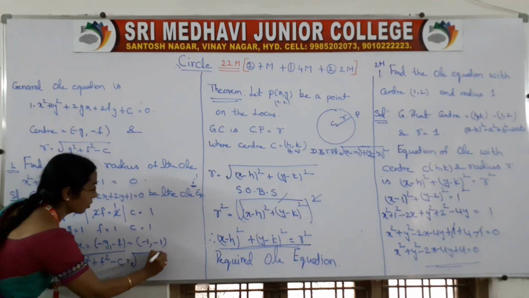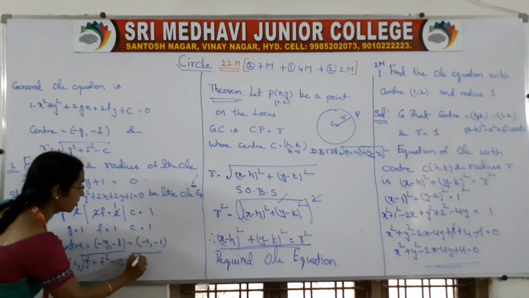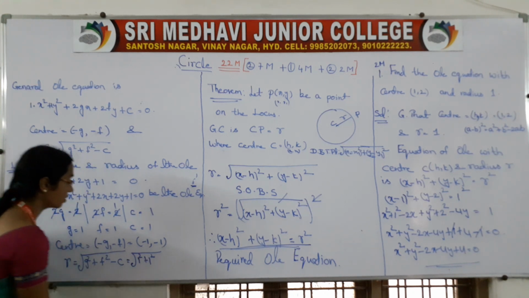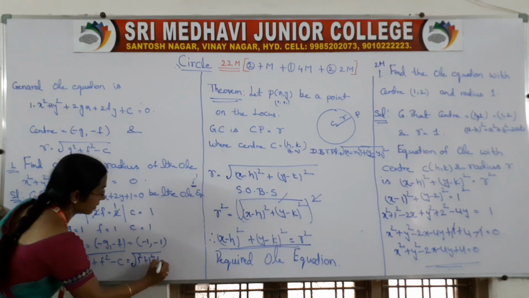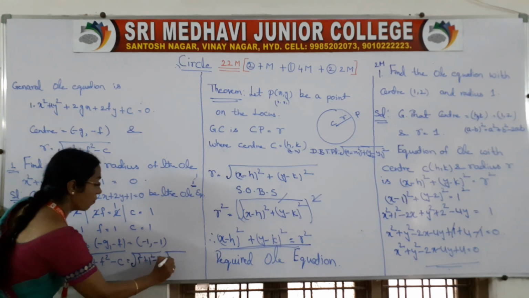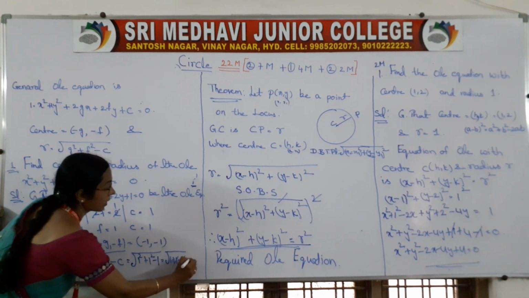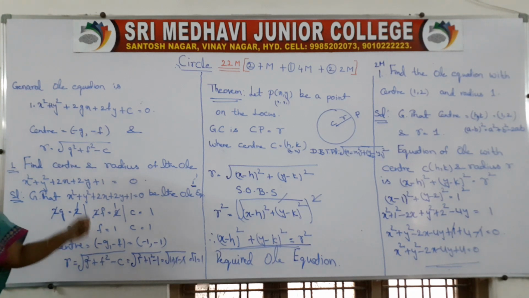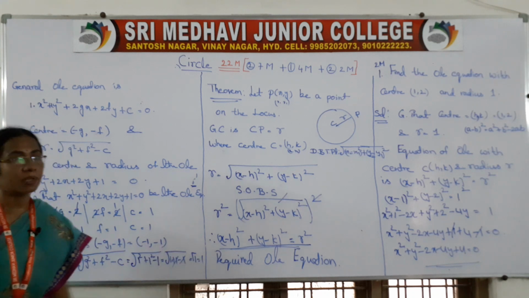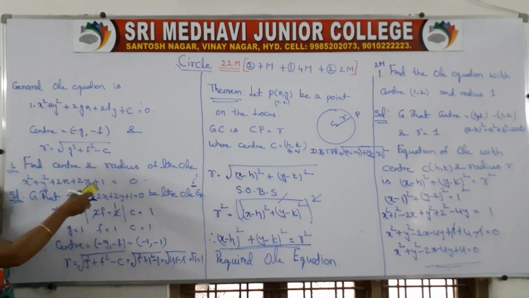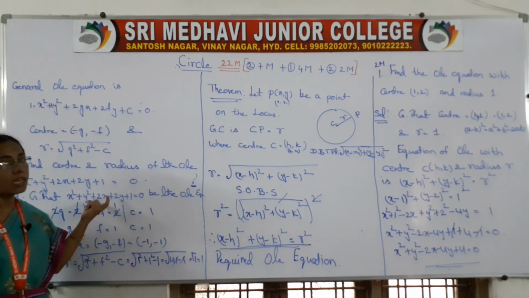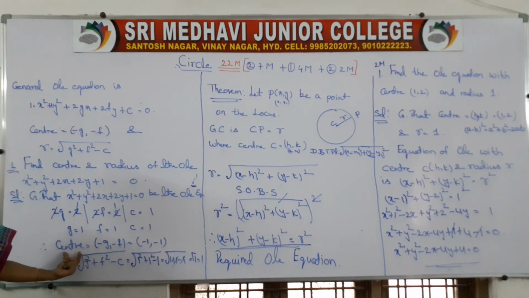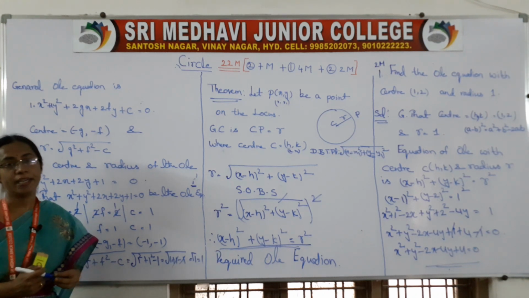So radius is equal to root of 1 square plus 1 square minus 1, which is root of 1 plus 1 minus 1, equal to root 1, equal to 1. So when center and radius are given to you, you have to go for the standard formula. When the equation is given to you and we have to find the radius and center, we have to go for the general circle equation.